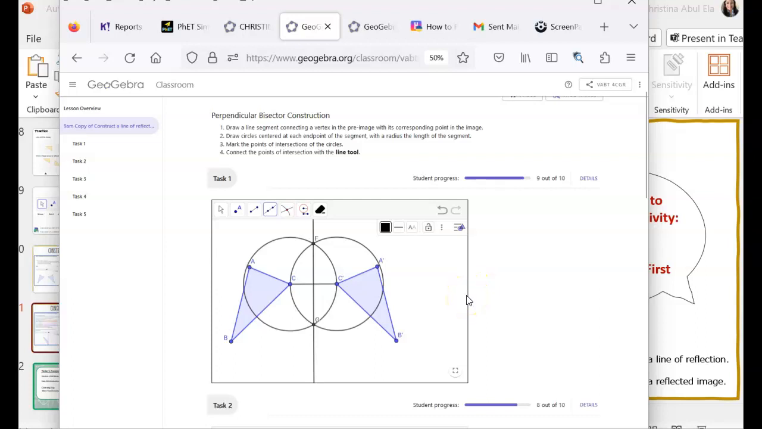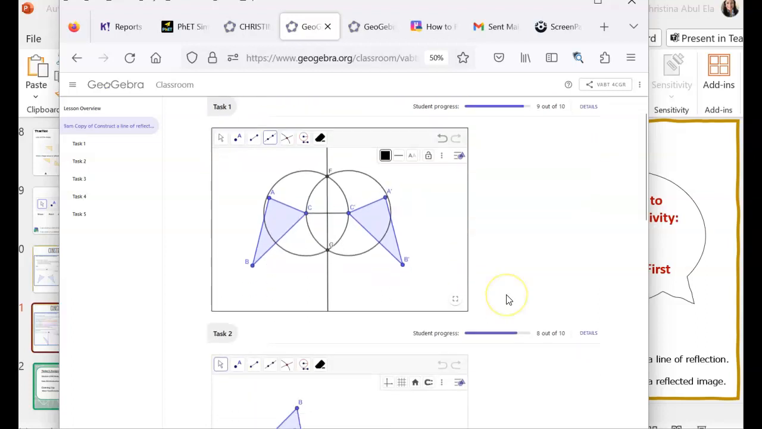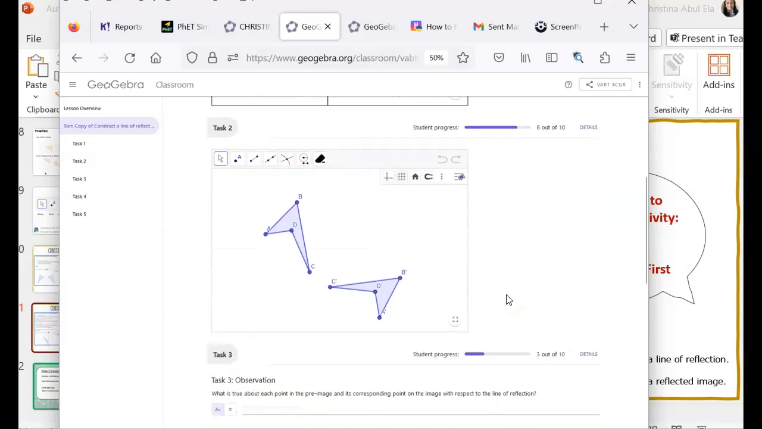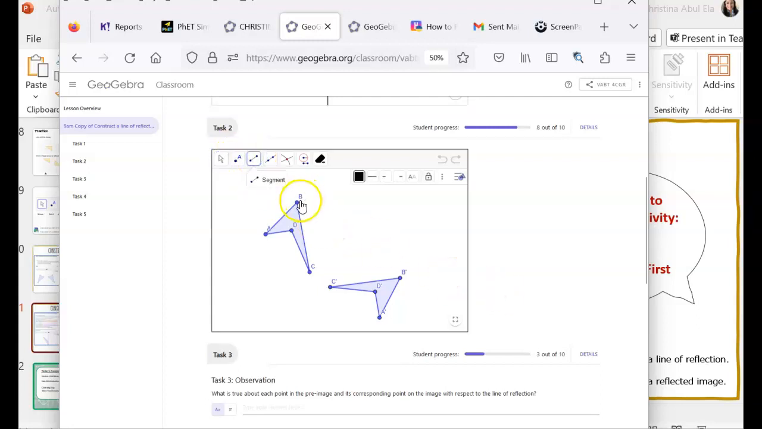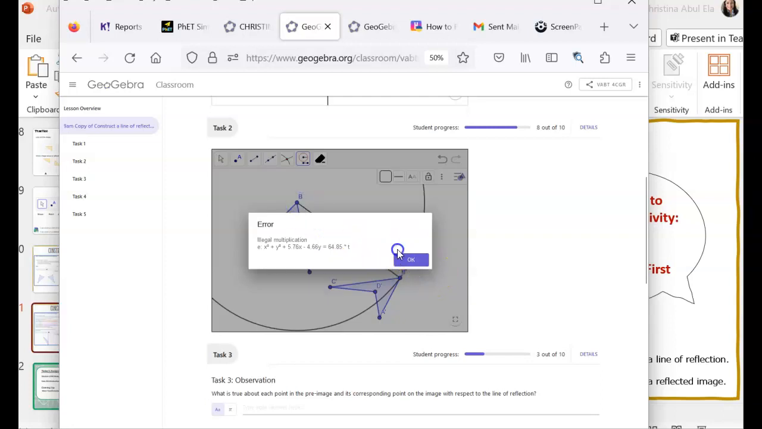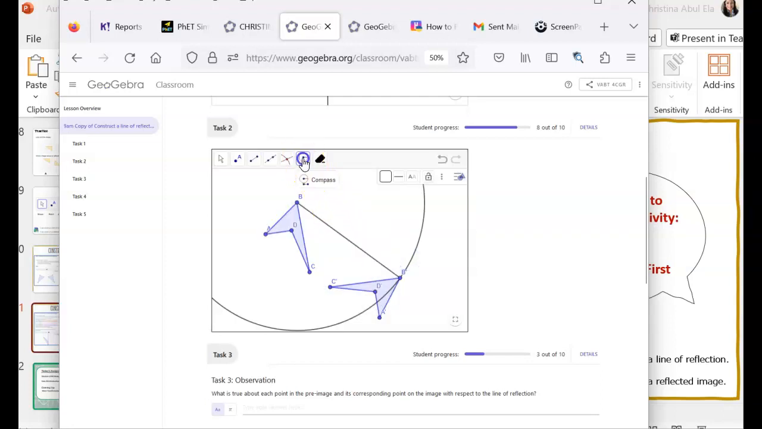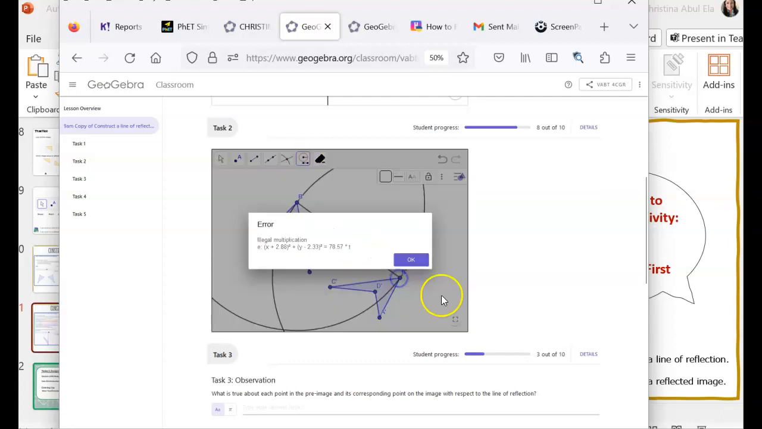I'm going to do one more. I'm going to scroll down. This is the second one. So this time I'm going to choose point B as my corresponding point. So I'm going to draw a line segment between B and B prime. And now I have to do two circles. So one circle is going to be, again, the radius is the line segment I just drew, centered around B. And I'm going to do one more, same radius, this time centered around B prime.